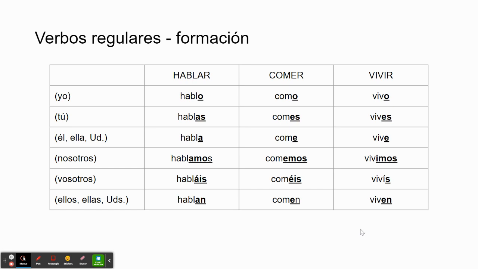Also, if you're a visual learner, it may help you to either underline, as I have here, or highlight the endings, the regular endings of each verb. Okay? It may be helpful to you to do that.